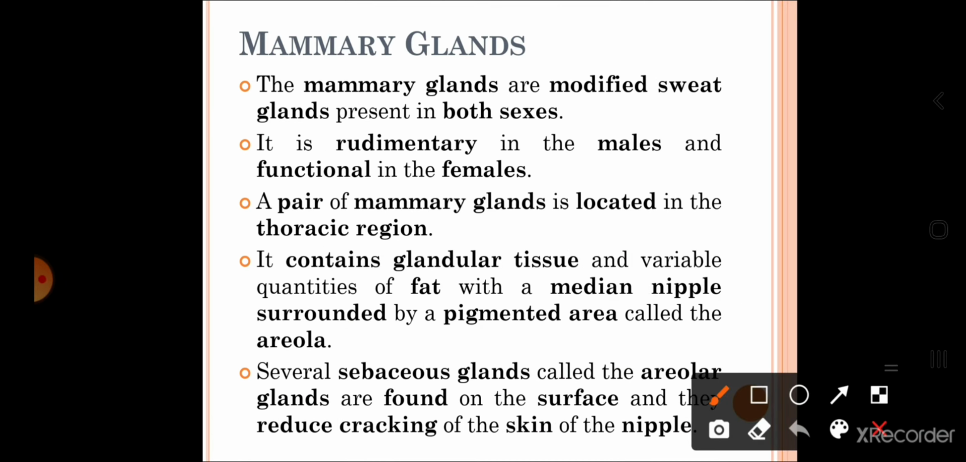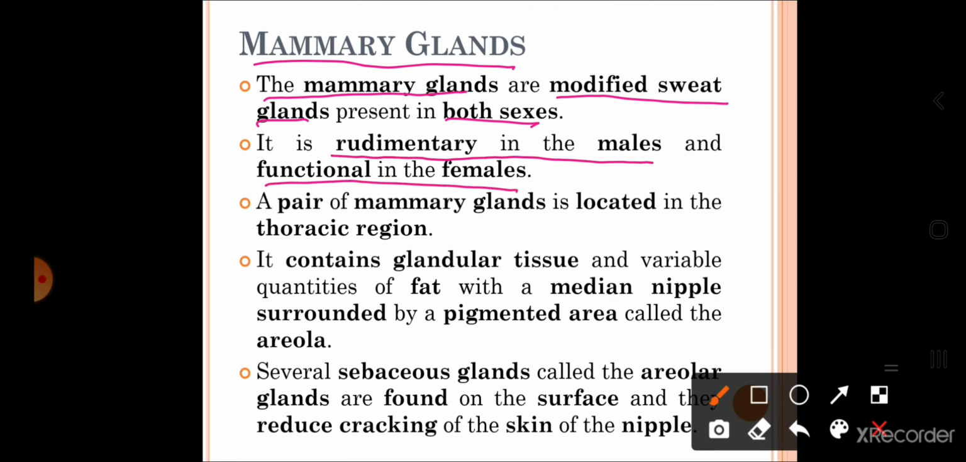Now, a very important structure of the female reproductive system is the mammary glands. The mammary glands are modified sweat glands present in both sexes, but they are rudimentary in males and functional in females. Mammary glands are present in both males and females, but they are not well developed, or you can say they are highly primitive, rudimentary in males, but they are functional and highly developed in females.